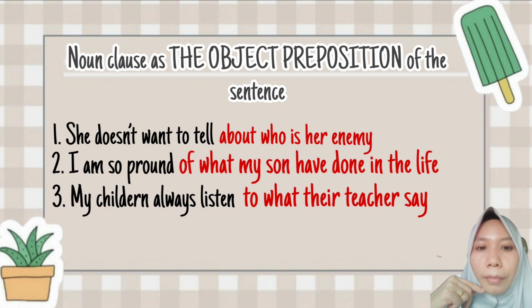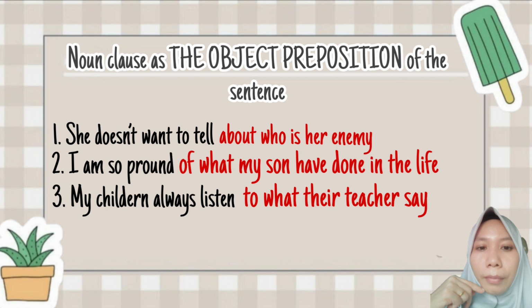Number 2. I'm so proud of what my son has done in his life. What am I so proud of? I'm so proud of what my son has done in his life. And the noun clause is what my son has done in his life. The noun clause in this case functions as the object of the preposition of.